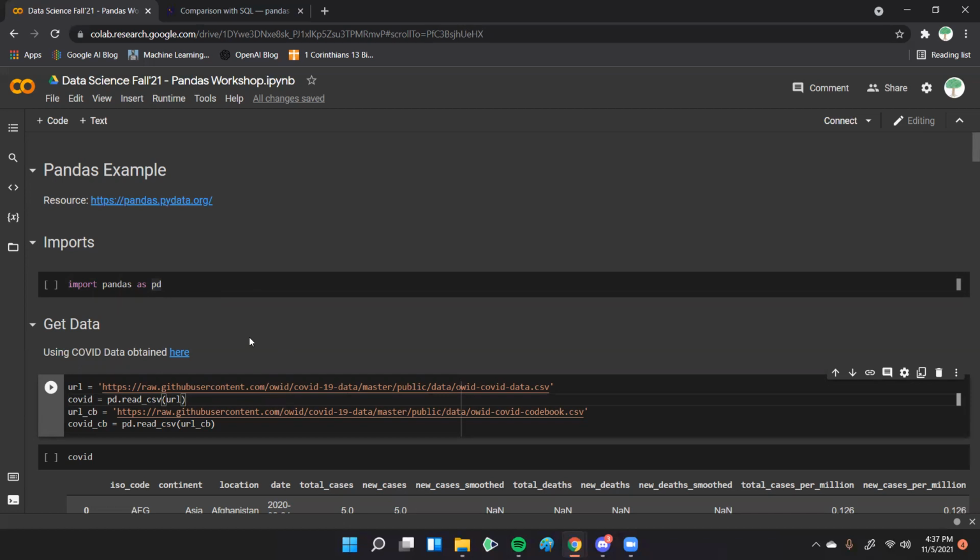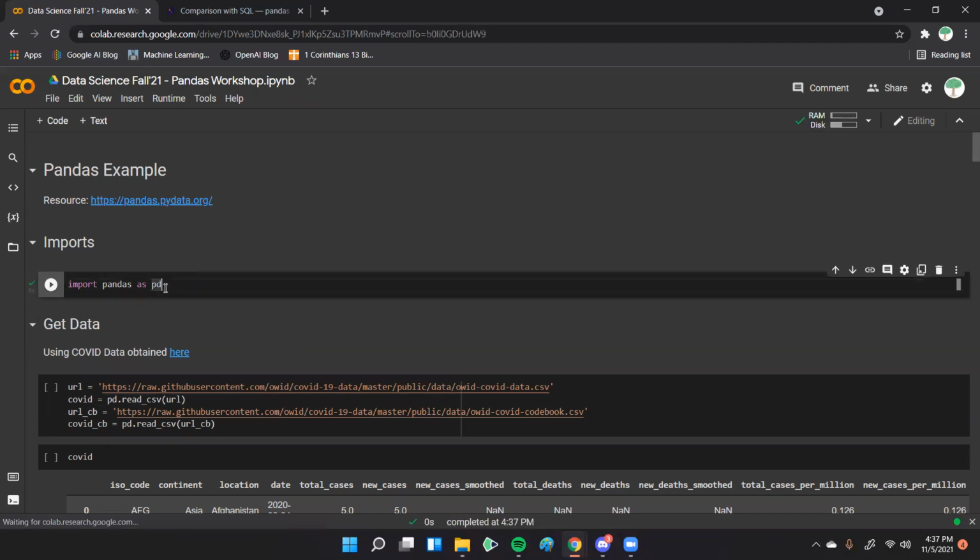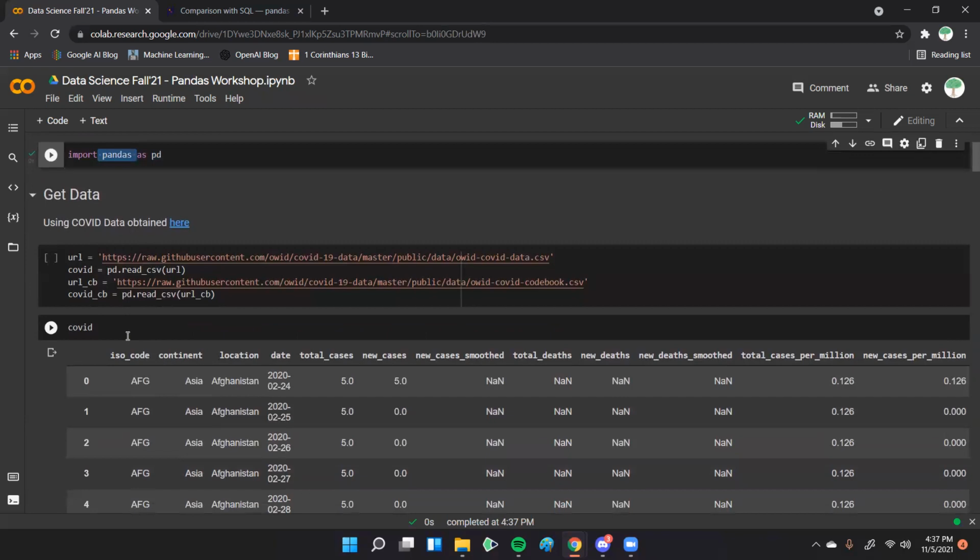With that, I'm gonna run this code right here. The first step is we have to import pandas. Like any import in Python, we just do import the module or package name, and then we're calling it pd, so we don't have to type pandas every time we access something. And then once we do that, we can get the data.